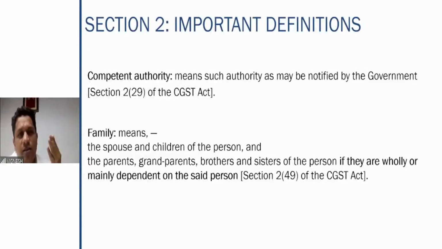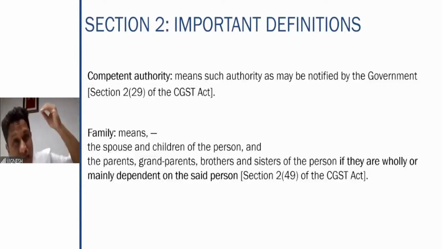So family means what? The spouse and children of the person. So spouse and children are covered as the family of the person, but these particular persons are covered only if they are wholly or mainly dependent on the said person, right? So that means what? Your spouse and children are always covered. Whether they are dependent or not dependent is secondary, they are always covered. But parents, grandparents, brothers, sisters will be treated as family only if they are wholly or mainly dependent on the said person.